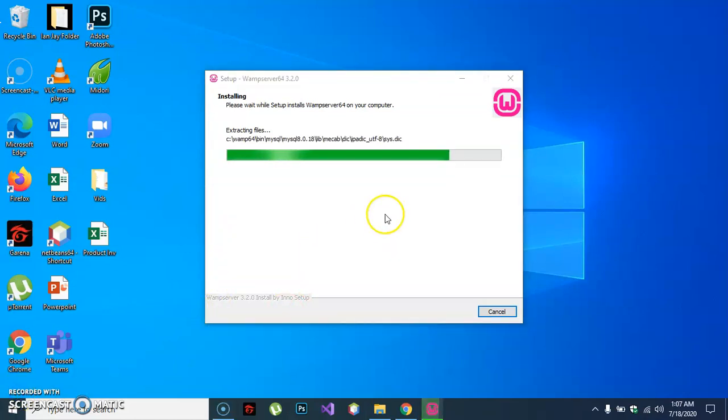So guys, just a little minute. Just wait for it, guys. WAMPSERVER and XAMPP are also the same, but XAMPP is much stronger than WAMPSERVER. But I love WAMPSERVER, guys, so this is why I downloaded it.